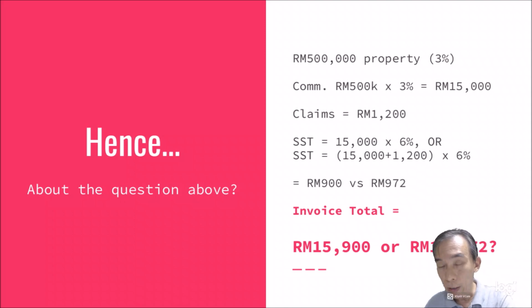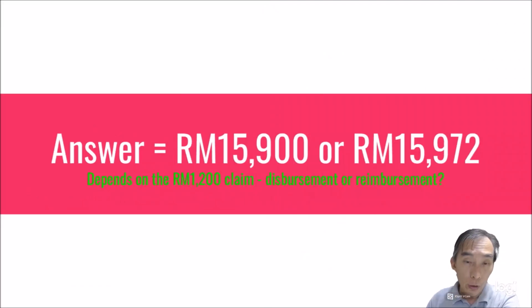So this part we want to claim as a reimbursement, so that it is clear we are delivering a service, and therefore we add 1,200 to the 15,000 and all in times 6%, and therefore 15,972. So the answer could be 15,900 or 15,972.